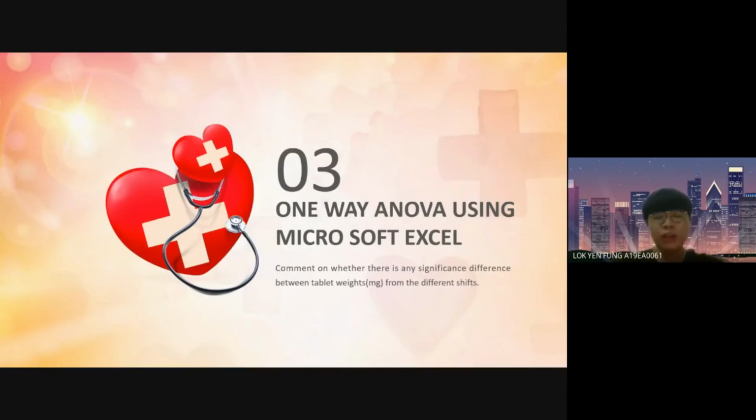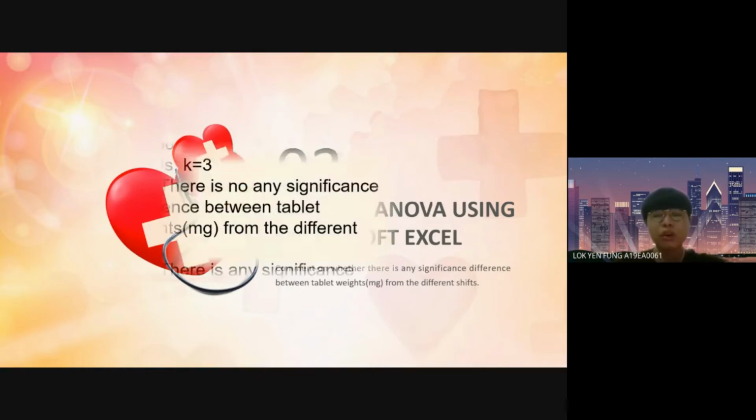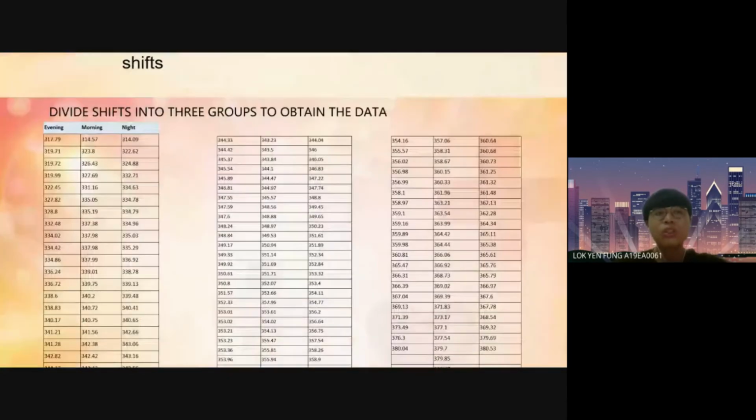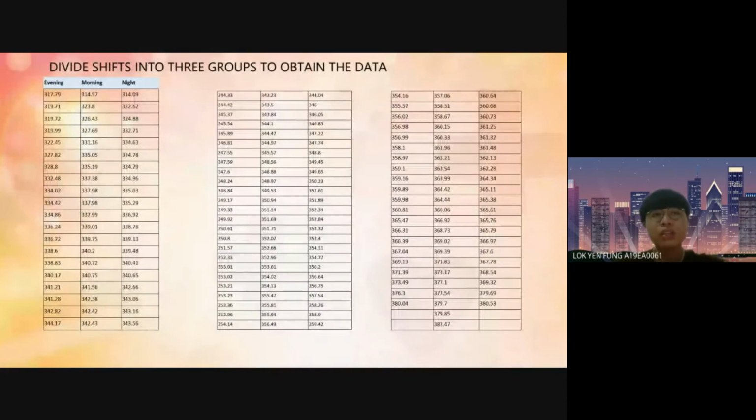In order to check whether there is any significant difference between the tablet weight from the different shifts, we apply the method of one-way ANOVA using Excel. There are 200 observations and the number of levels k equals 3. We apply hypothesis testing. Null hypothesis: there is no significant difference between tablet weight from the different shifts. Alternative hypothesis: there is a significant difference between tablet weights from the different shifts. We divide the data into 3 groups: evening, morning, and night.